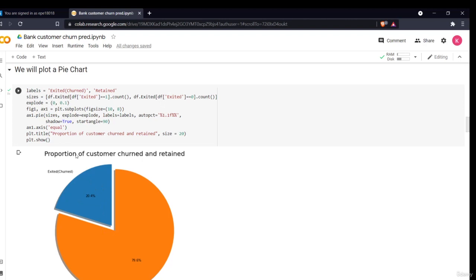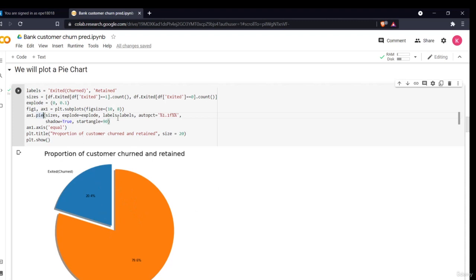Then I'll plot my figure, which is plt.subplot. This is the size which I have used. You can change it. Then this is pie, which means I'm plotting a pie chart. Sizes, I've already given the two sizes. If I gave different sizes, it would give a different number of partitions. I have given two sizes, that means there will be two partitions.